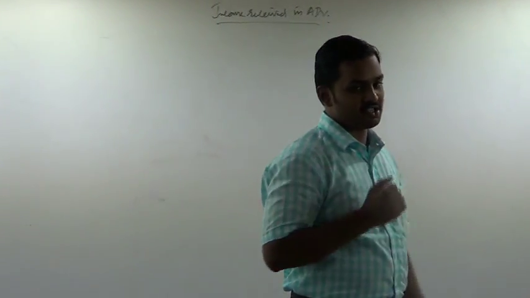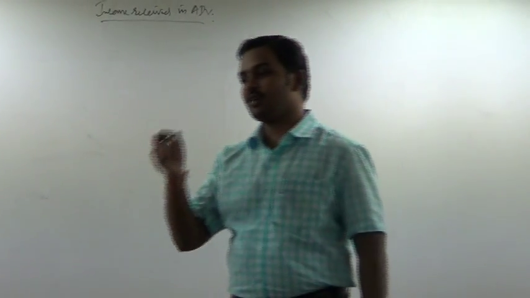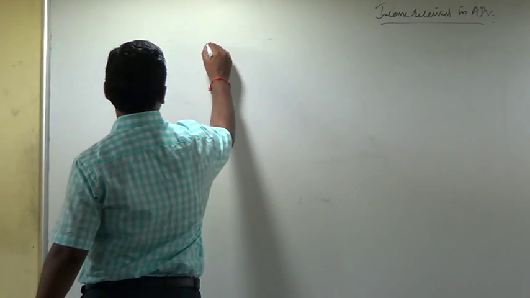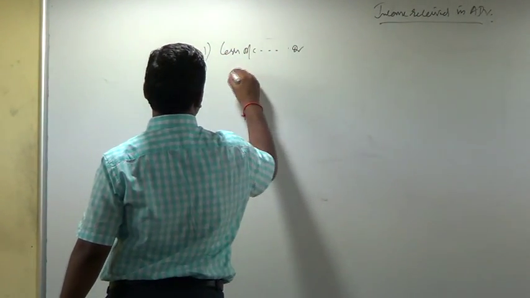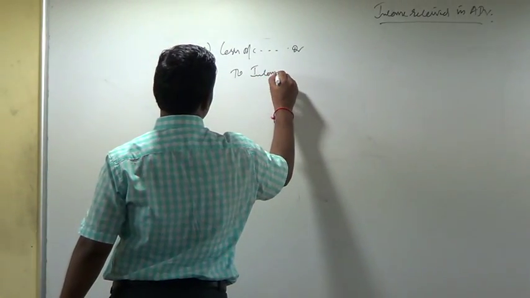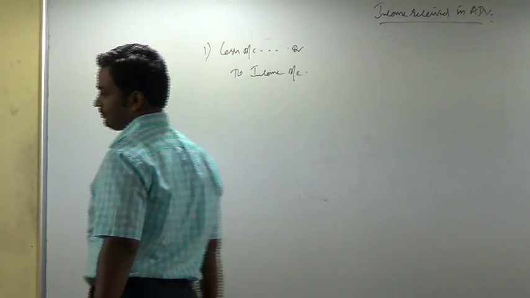Income of the current accounting period is collected in cash. What is the entry you pass? Cash or bank account debit to income account. When income is collected in cash, we pass the entry cash or bank account debit to income account.